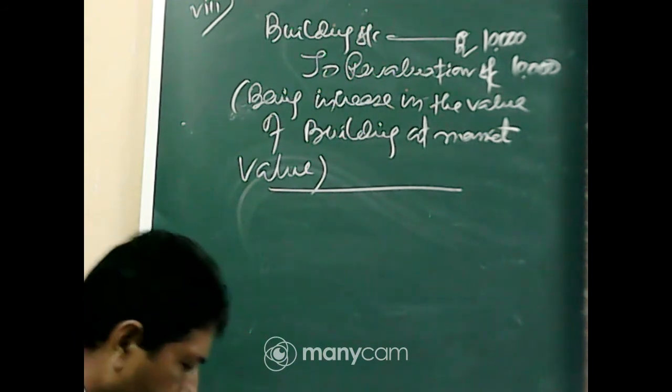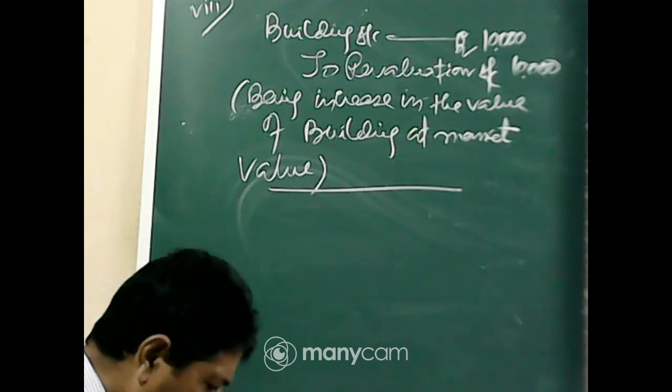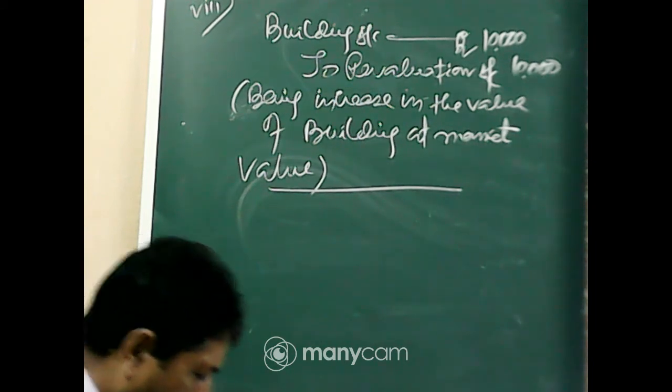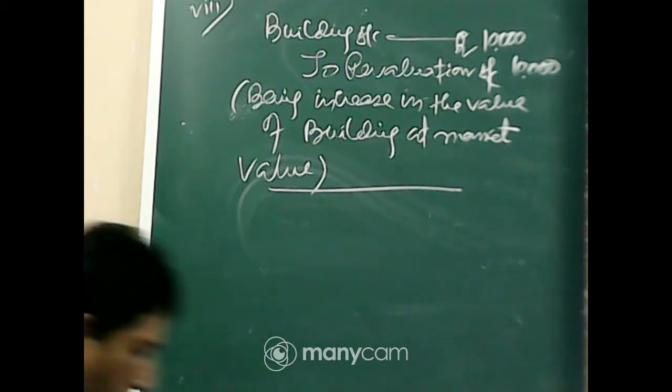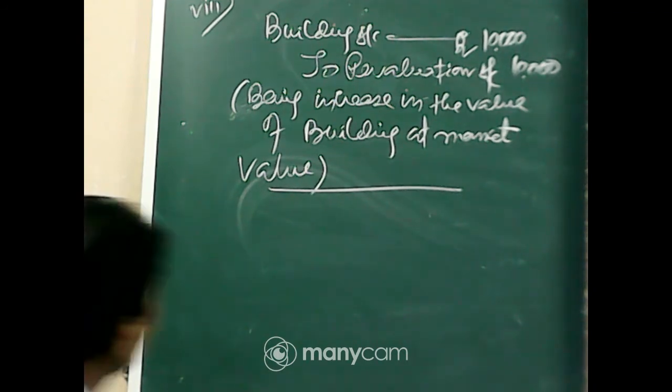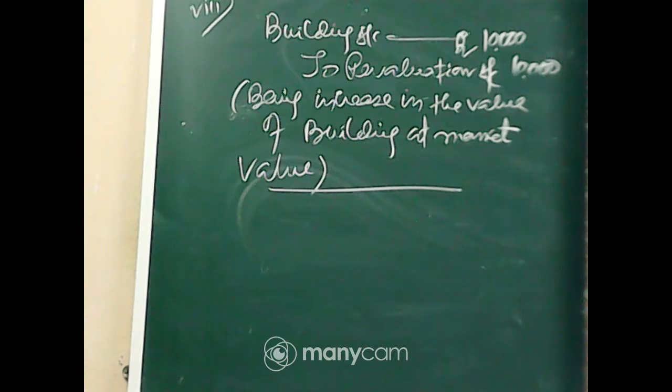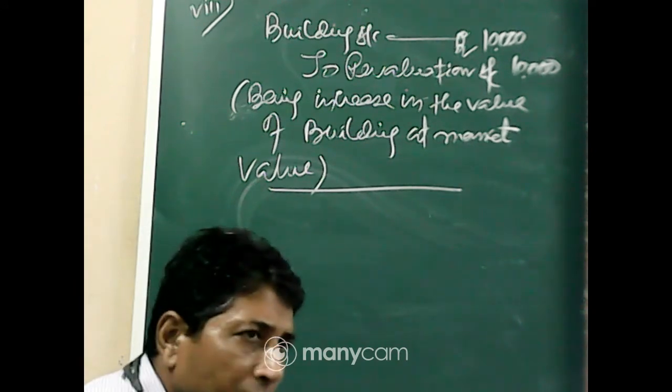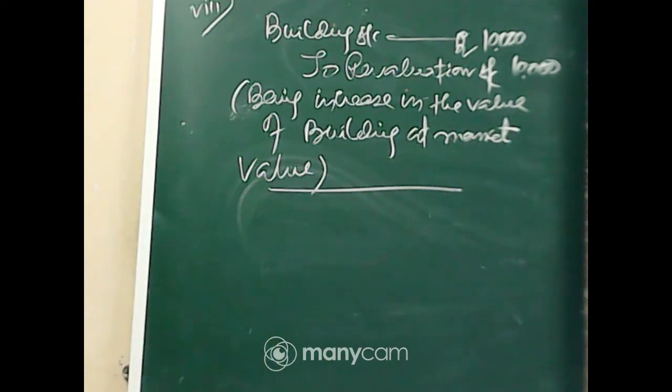Number 8 problem is the value of building up to its market value, which is 20% more. The building account debit to revaluation account, being increase in the value of building at market value. Clear?